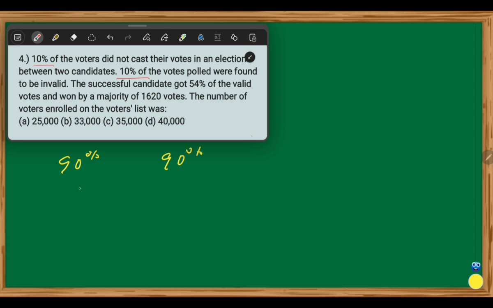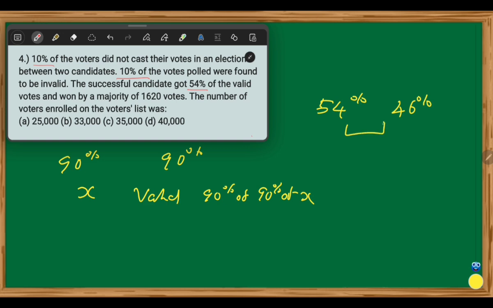We assume that the total number of votes is X. Then valid votes are equal to 90% of X. The successful candidate got 54% of the valid votes. Hence, the other candidate got 46%. The difference in their vote share is 8%. This 8% of valid votes equals the majority of 1,620 votes.